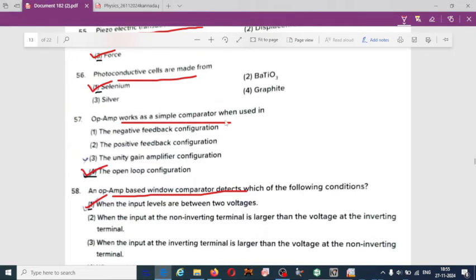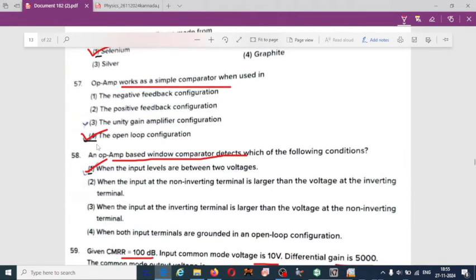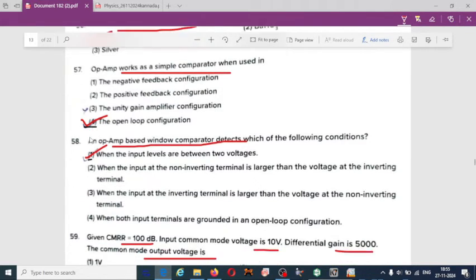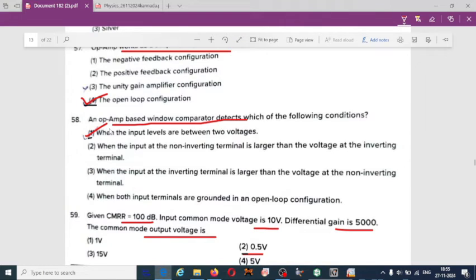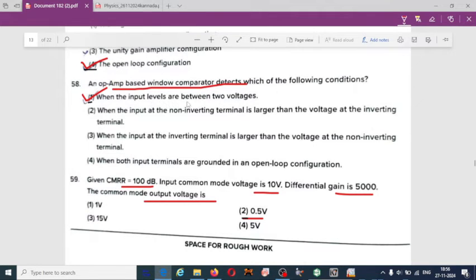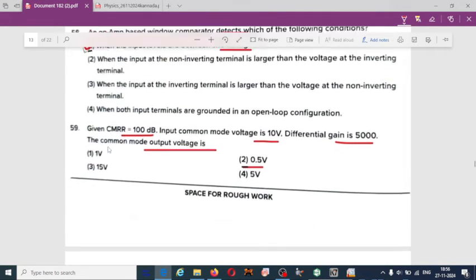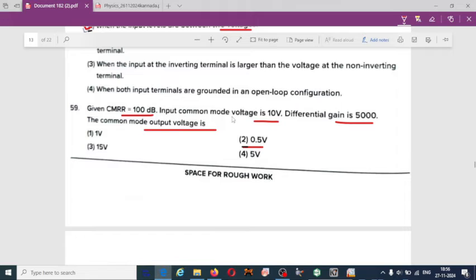So op-amp works as simple comparator when used in 57, fourth one, open loop configuration. 58, as I explained in the previous video, one op-amp based window comparator. Input levels are between 2 voltages. CMRR 100, input common mode is 10 volt. So this I have given 59, option 2.